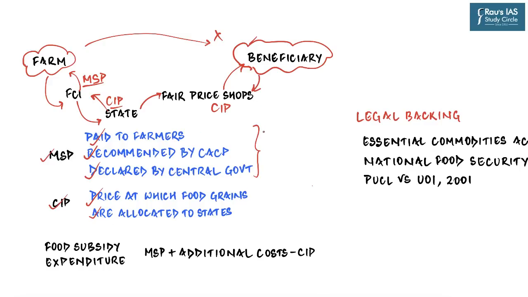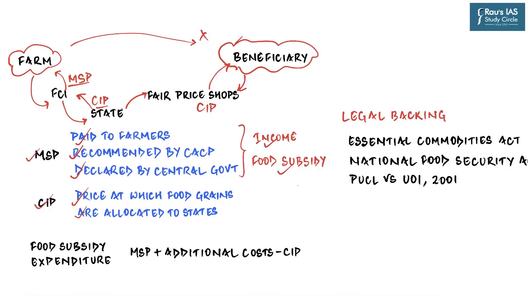Now there is one more perspective about MSP which you should know. Every one of us understands that MSP is about ensuring a minimum support price to the farmer, or in other words, ensuring at least some amount of income to the farmers. But at the same time, it is also about the food subsidy burden of the central government, because the higher the MSP, the higher is the amount of money which the central government has to invest in acquiring that food grain. Now, whenever we talk about the food subsidy bill of the central government, we always read one thing: it is increasing. It keeps on increasing always.